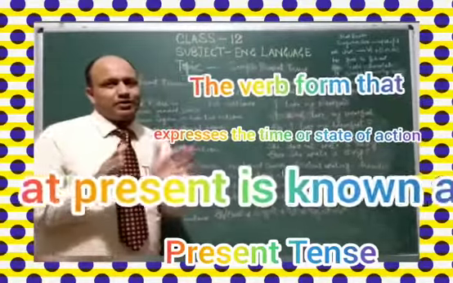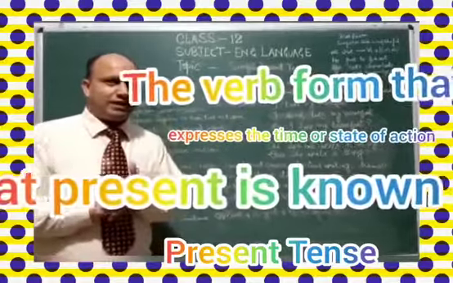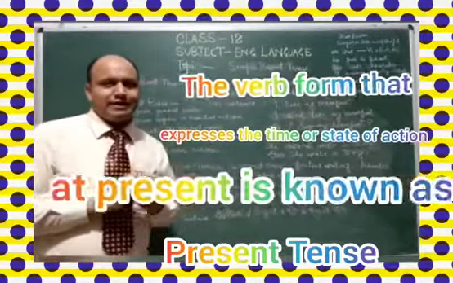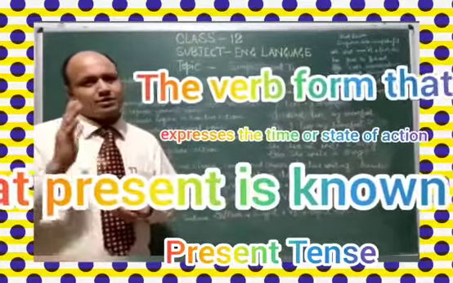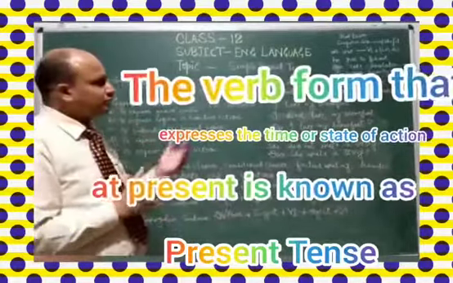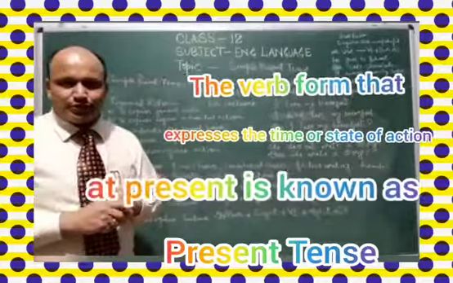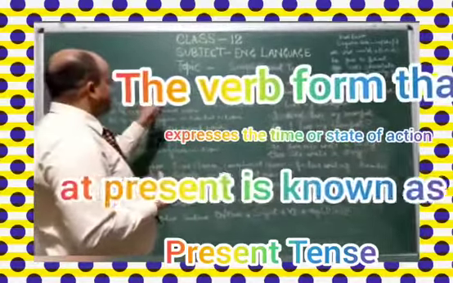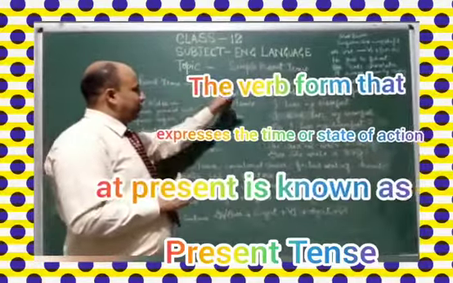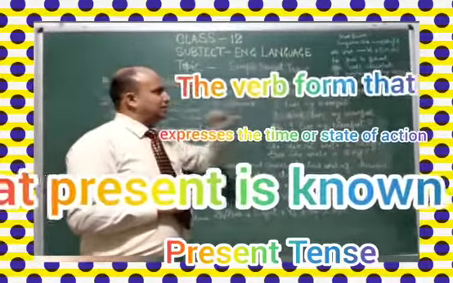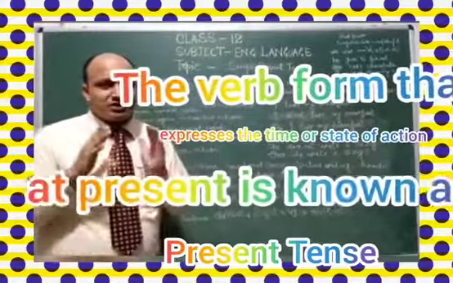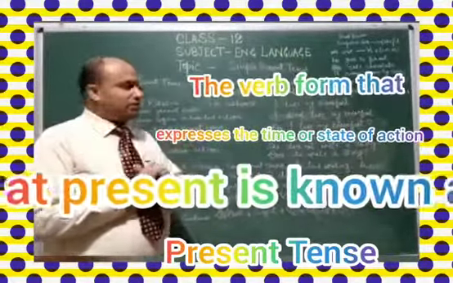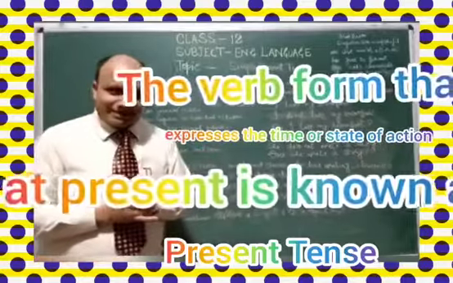According to time, we use proper verbs, and then we come to know whether it is present tense, past tense or future tense. So again, I am going to repeat the description: the verb form that expresses the time or state of an action at present is known as present tense.